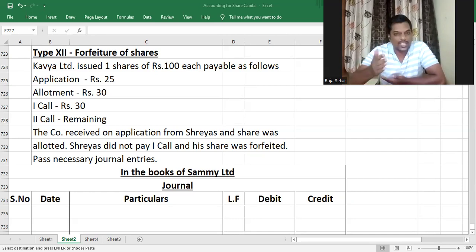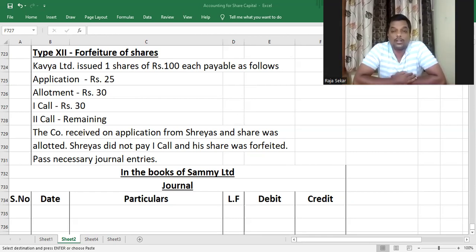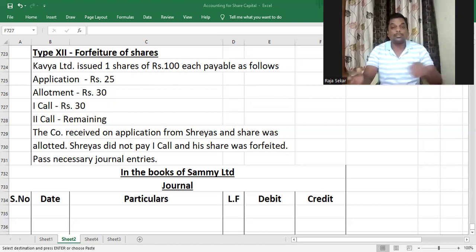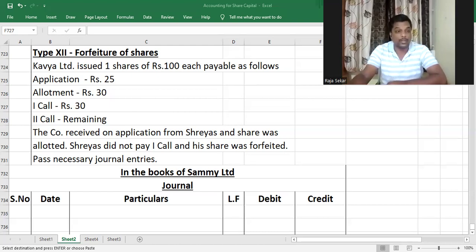I mean, or to just take back the shares from the shareholder and cancel his membership actually, membership of the shareholder. Assume like 1,000 people have subscribed to a company's shares and all of them are paying their dues as and when it is called, like application, allotment, first call, second call, and all. And you see, one shareholder hasn't paid allotment money when it was made due, and he also didn't pay first call money. Now that actually puts all the other shareholders and the company at a disadvantage, right?